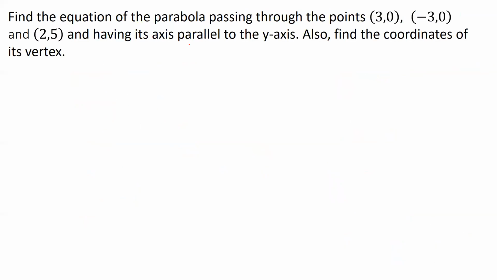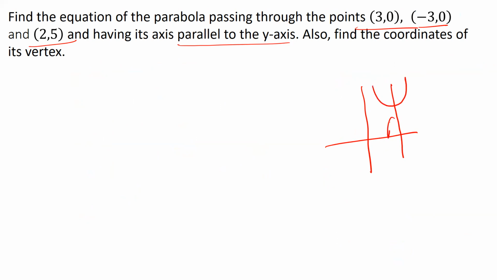Find the equation of the parabola passing through the points this and this, and having its axis parallel to the y-axis. Why this information is given, guys, is that if we have x and y axis, then we need to find the equation of the parabola whose axis is parallel to the y-axis. If this is my axis of the parabola, then either my parabola is upward or downward. This is the sole motive of this line, guys: the axis of the parabola is parallel to the y-axis, so either my parabola is upward or downward.